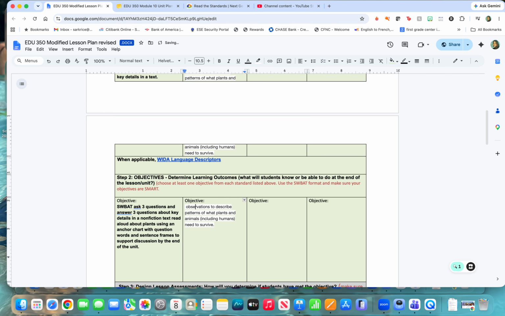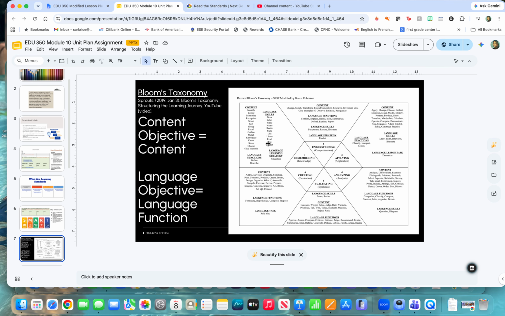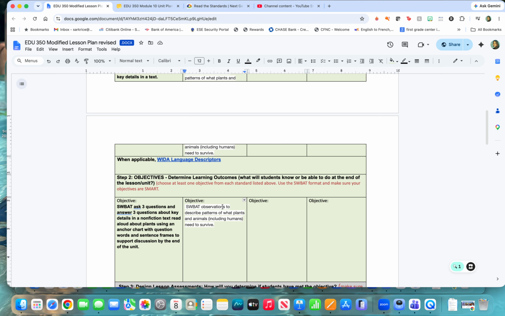So if I wanted to say here, students will be able to, instead of use observations, I might want to use Bloom's taxonomy to help me make my objectives more rigorous. So I could say students will be able to observe, and describe